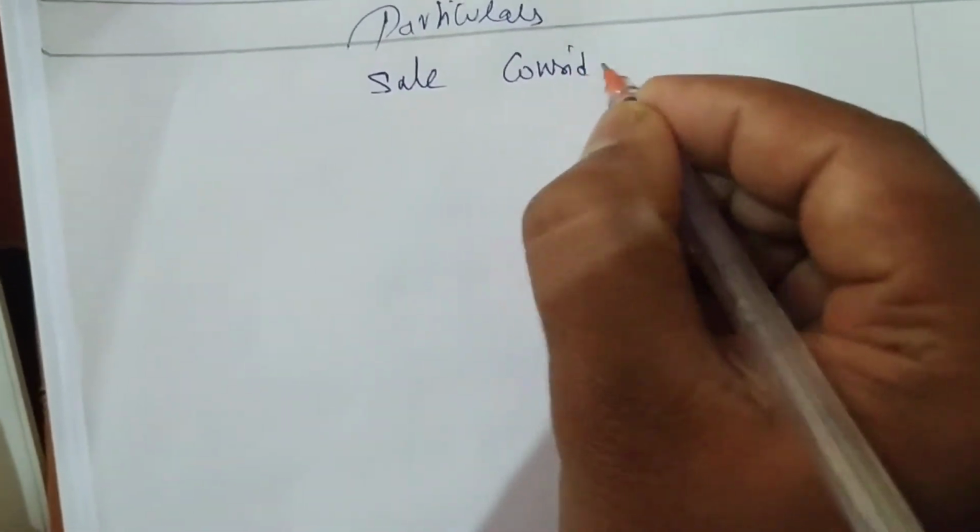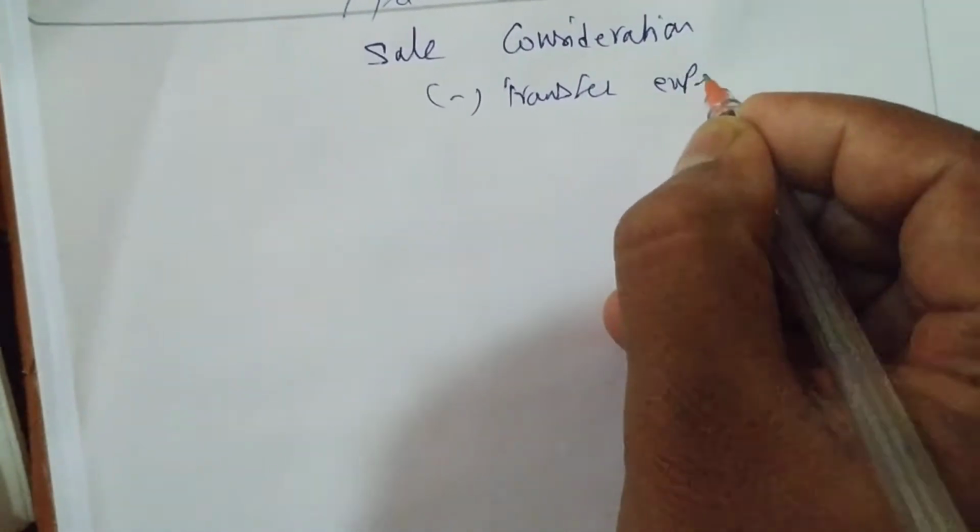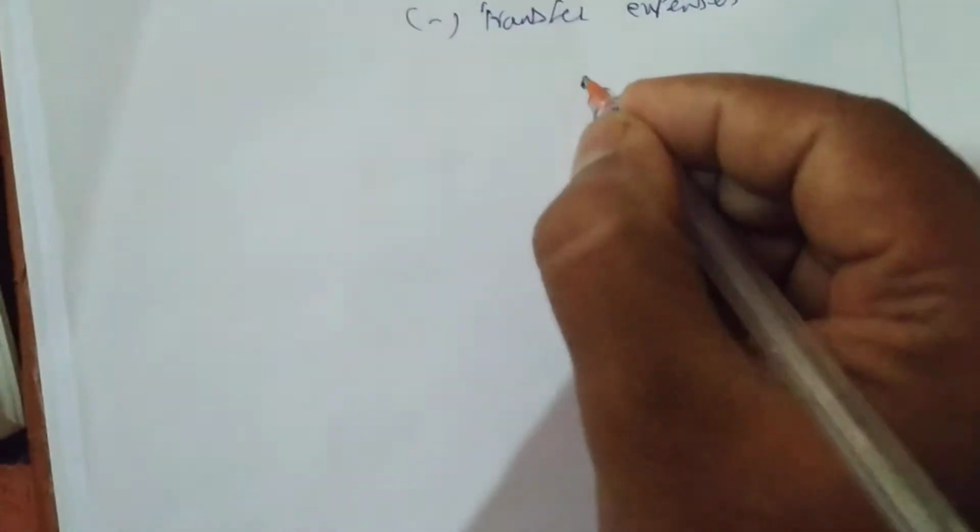We write here sale consideration, then we deduct transfer expenses, and we get net consideration.